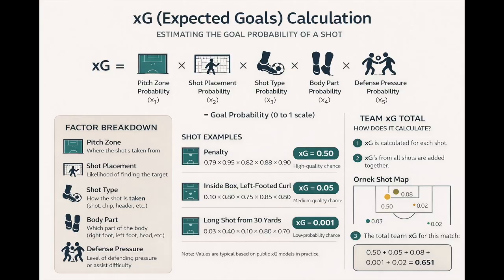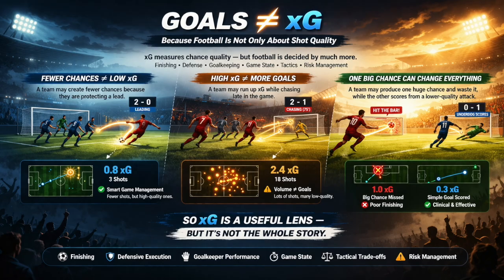Why? Because football is not only about shot quality. It is also about finishing, defensive execution, goalkeeper performance, game state, tactical trade-offs, and how teams choose to manage risk. A team may create fewer chances because they are protecting a lead. A team may run up xG while chasing late in the game. A team may produce one huge chance and waste it, while the other team scores from a lower quality but well-executed attack. So xG is a useful lens. It is not the full story.